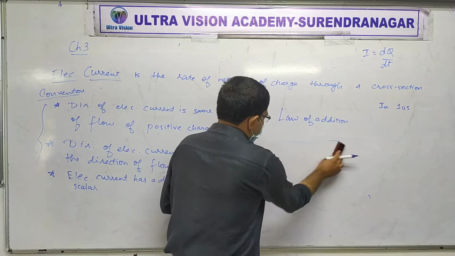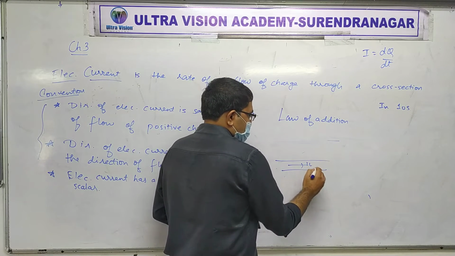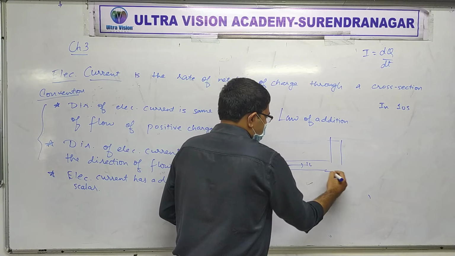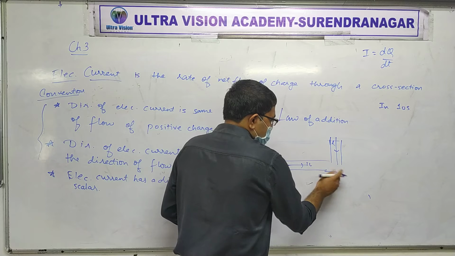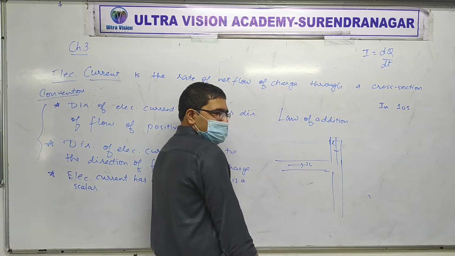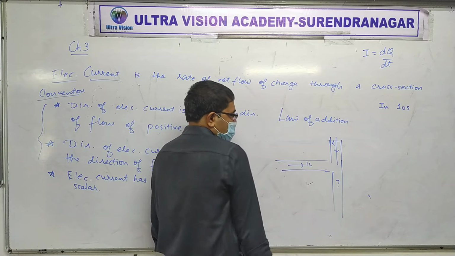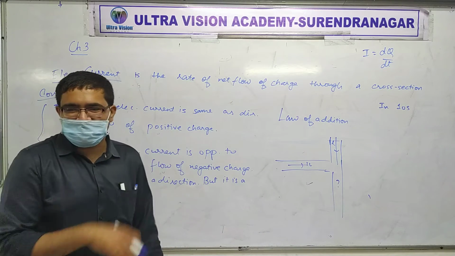Okay, I'll just give you a basic example. Suppose there is a pipe in which water is flowing, 1 liter of water, and it combines here with another pipe where 1 liter of water flows. And everything combines and goes like this. How much will go here? 2 liters are there, one this way, one this way.